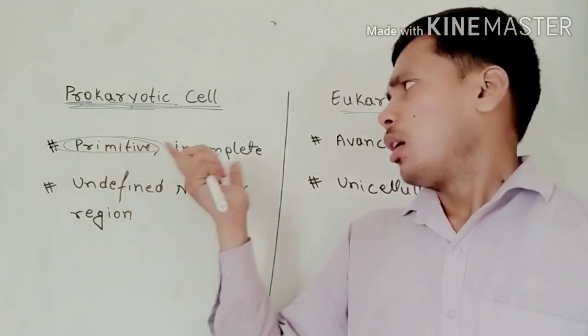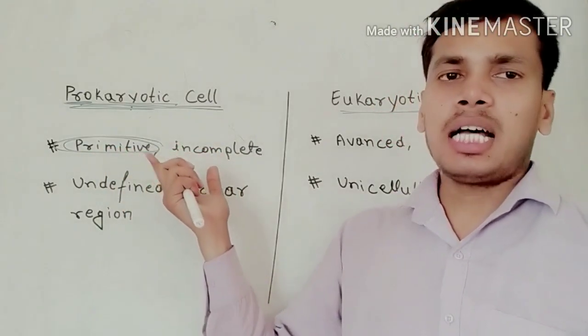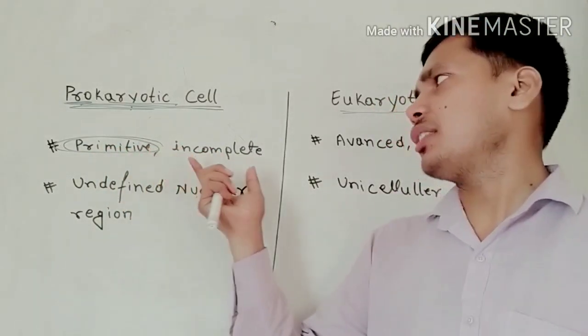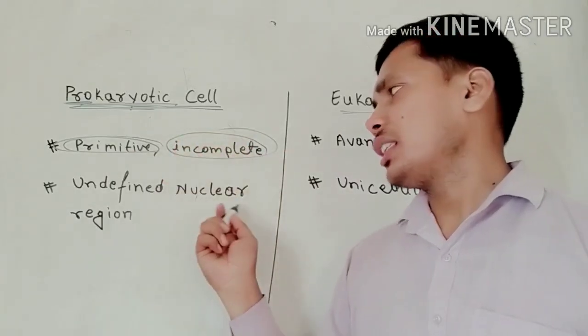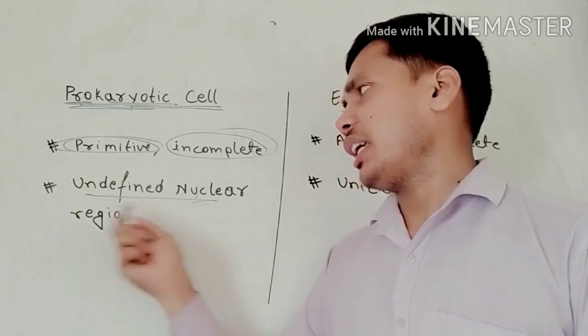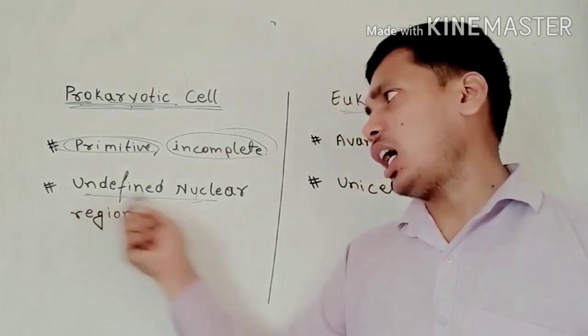So prokaryotic cells are very primitive. Some cell organelles are absent in this type of cell, that's why these are known as incomplete cells, and the nuclear region is an undefined nuclear region.